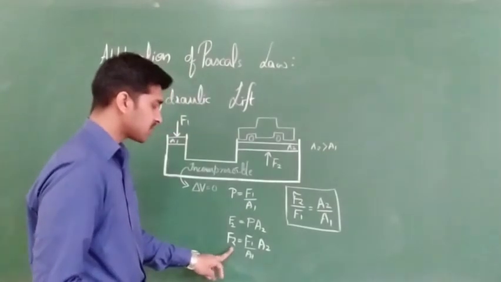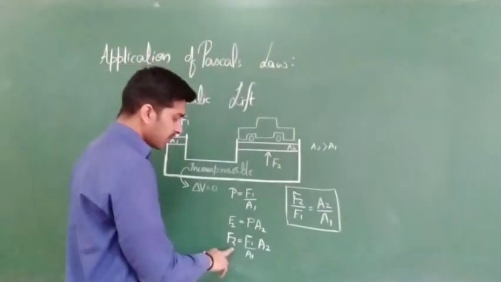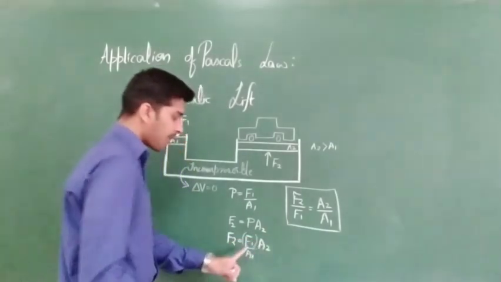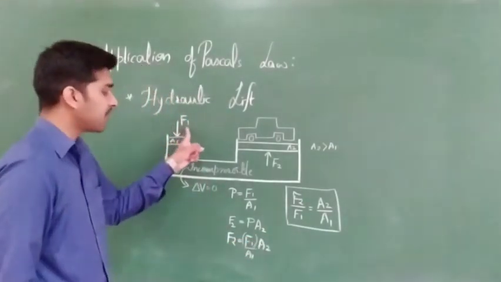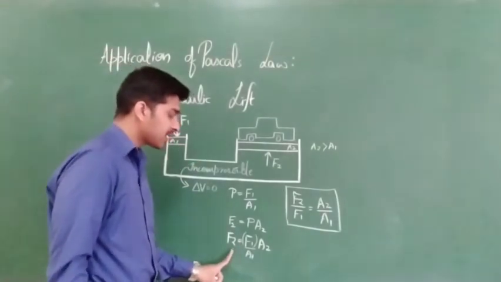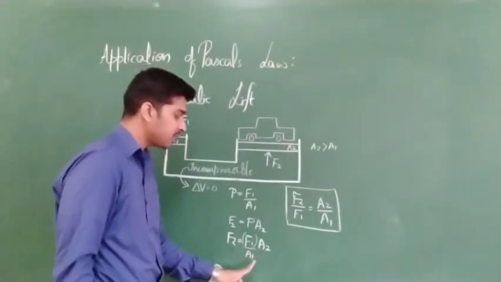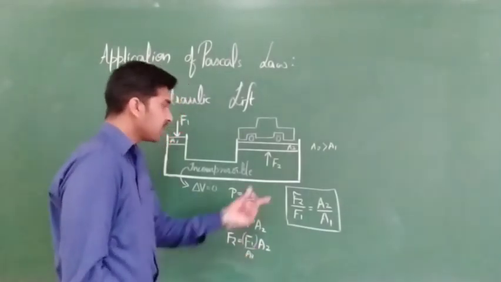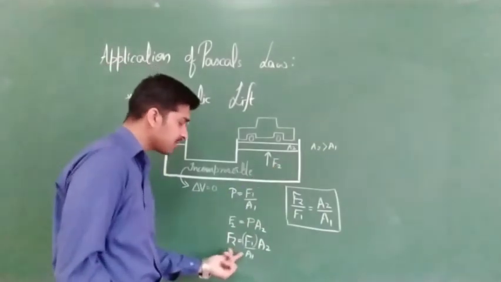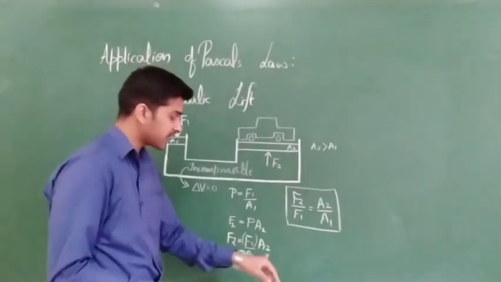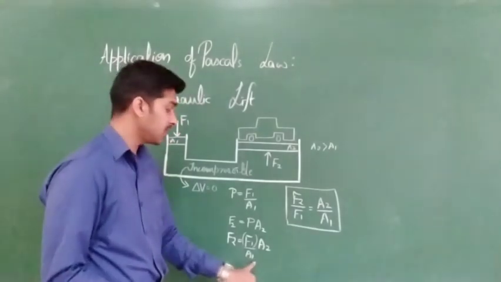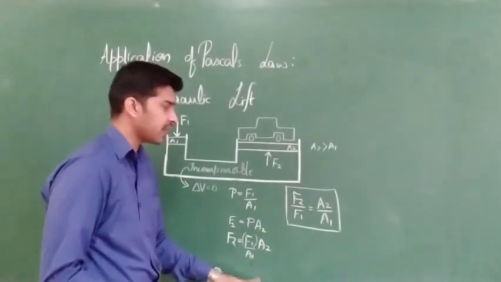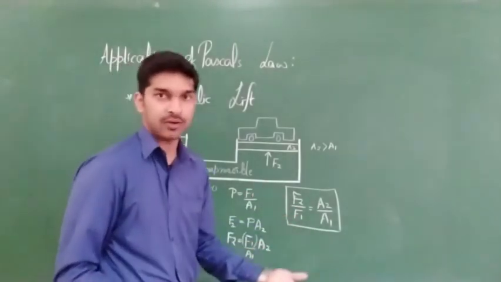So here you can just cross check. F2, if we want, this is nothing but applied force. Here F1 is nothing but applied force. F2 has been increased by an amount A2 by A1 factor for this F1. Clear? Here we are having F1. We are calculating F2. F2 is nothing but simply F1 multiplied with one more factor, that is A2 by A1. Clear? So just by rearranging, we can write F2 divided by F1 is equal to A2 by A1, or F1 by F2 is equal to A1 by A2, as per your convenience.